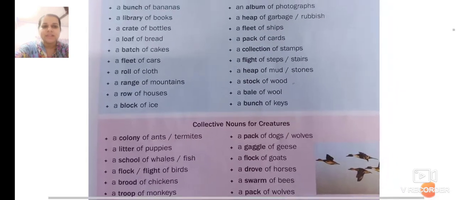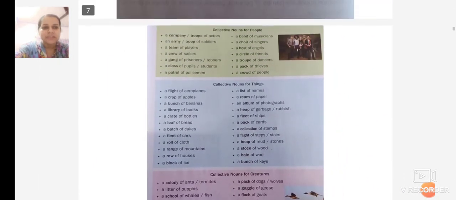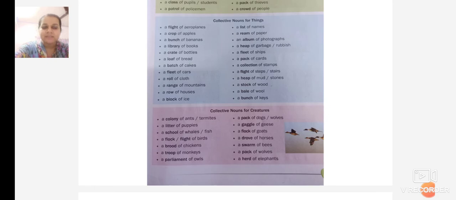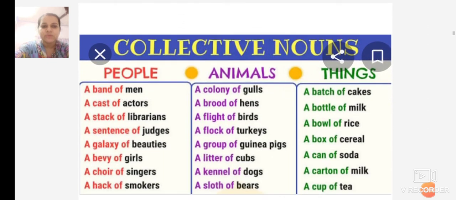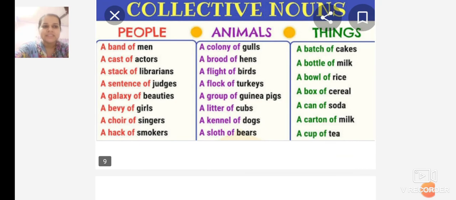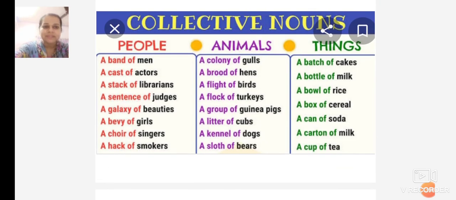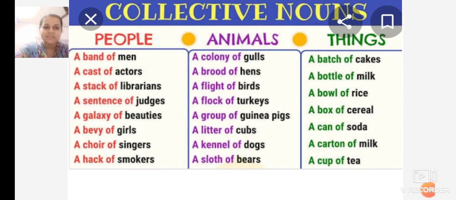These are some collective nouns examples for people, things, and creatures. We have some more examples. Collective nouns for people, animals, and things, like a band of men, a cast of actors, a stack of librarians, a sentence of judges, a galaxy of beauties, a bevy of girls, a choir of singers, a hack of smokers, a colony of girls for the animals.